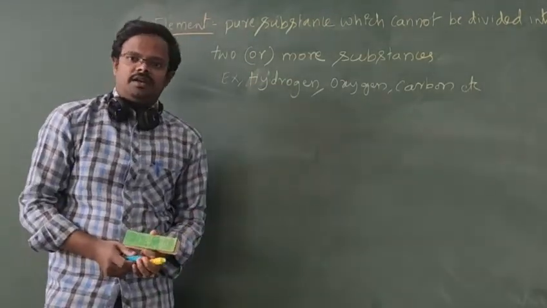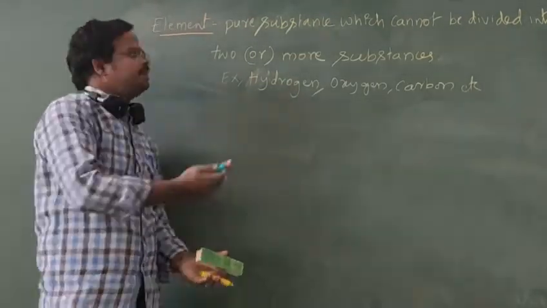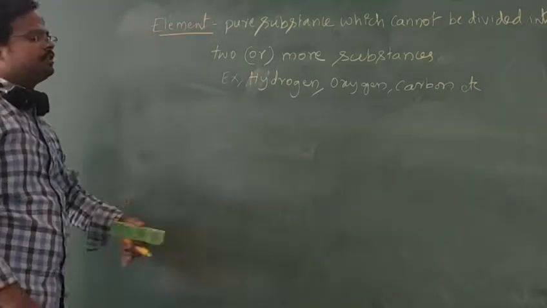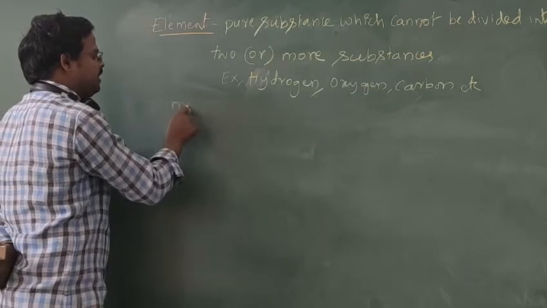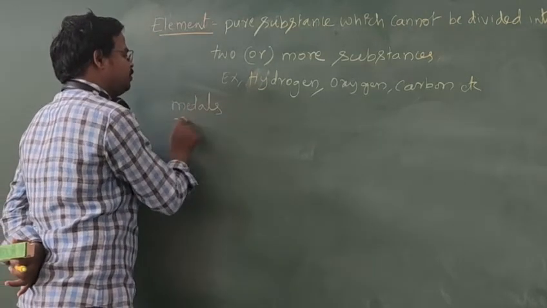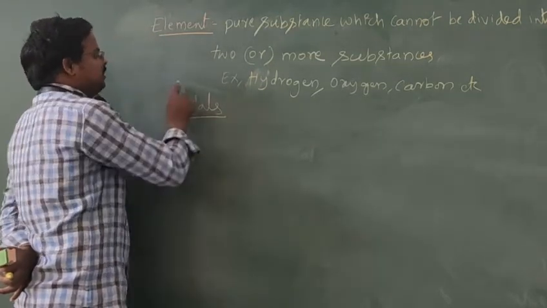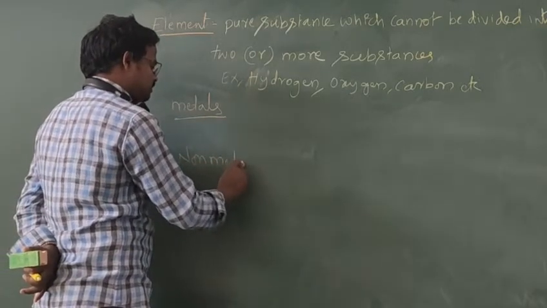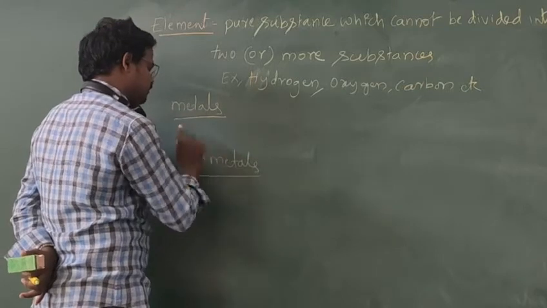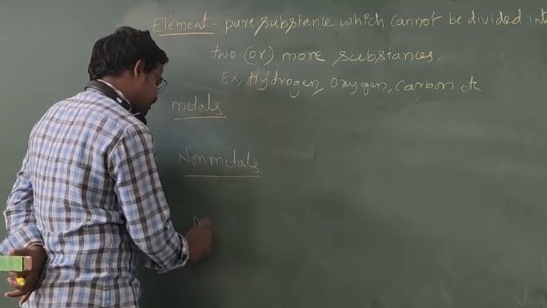Based on their chemical behavior or nature, these elements are again divided into metals, non-metals, and metalloids.